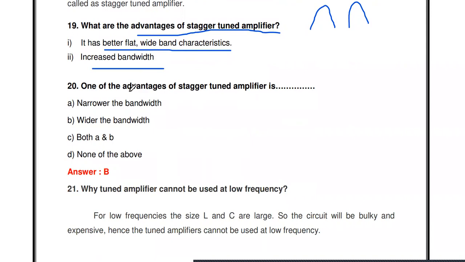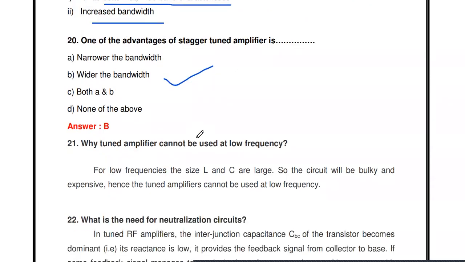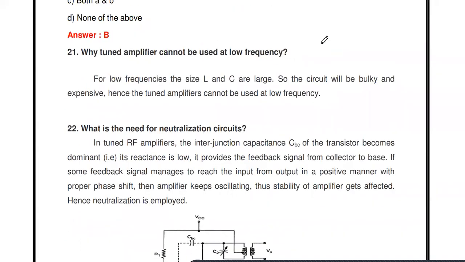Then the next question: one of the advantages of the stagger tuned amplifier is dash. Narrower bandwidth, wider bandwidth, both A and B, none of the above. The answer is wider bandwidth. In the stagger tuned amplifier also we get the wider bandwidth, similar to the double tuned. Only the single tuned amplifier produces the narrow bandwidth.